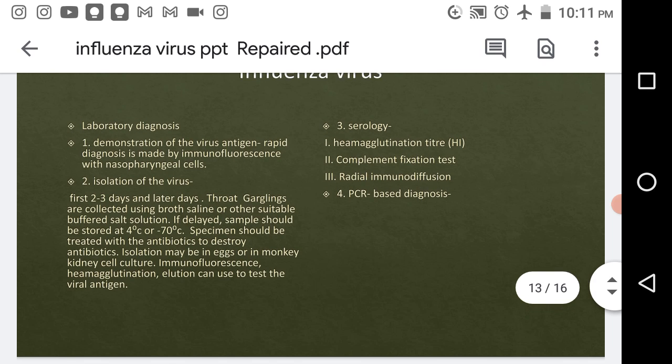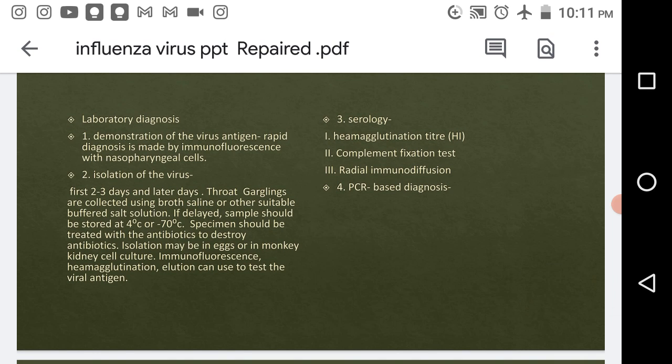Now we inoculate the cells in the 11 to 13 day old eggs, in the amniotic cavity, and incubate this inoculated culture at 35 degrees Celsius for 3 days.